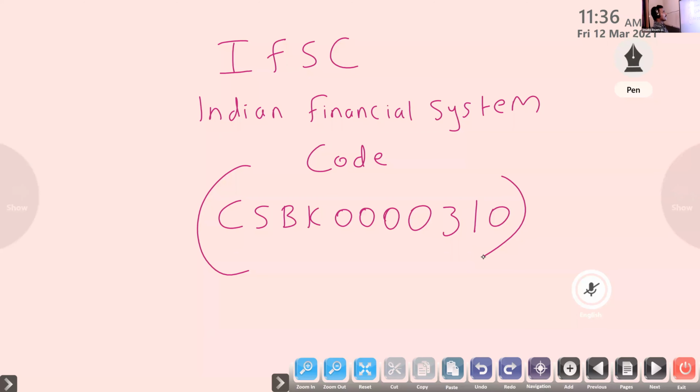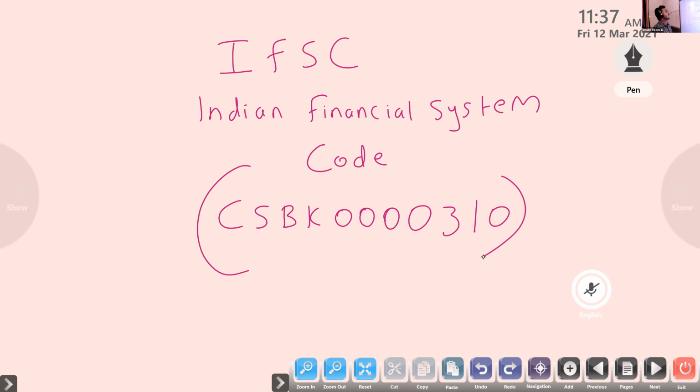Clear. But in internet banking, the beneficiary has to give their account number and the IFSC code. So it is very safe. We will get the amount safely. But the more secure one is internet banking, online banking. If you transfer through account number, then it will be good, safe and secure.